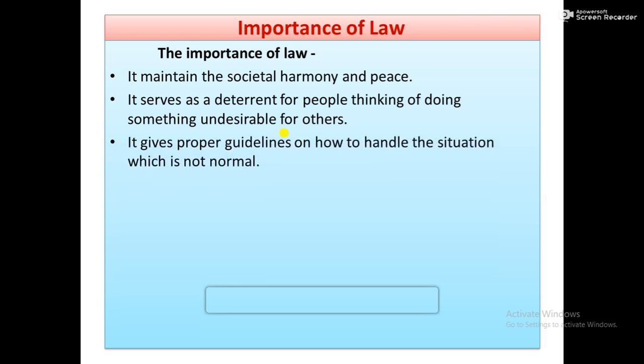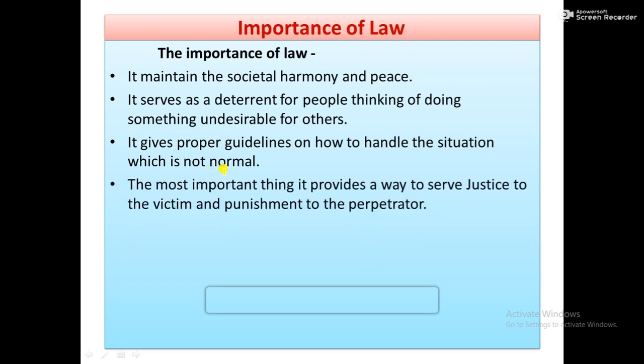Similarly, it gives proper guidelines. Who gives the guidelines? All people are provided guidelines by the law. So law gives proper guidelines on how to handle situations which are not normal. It gives the track. The most important thing, it provides a way to serve justice to the victim and punish the perpetrator.